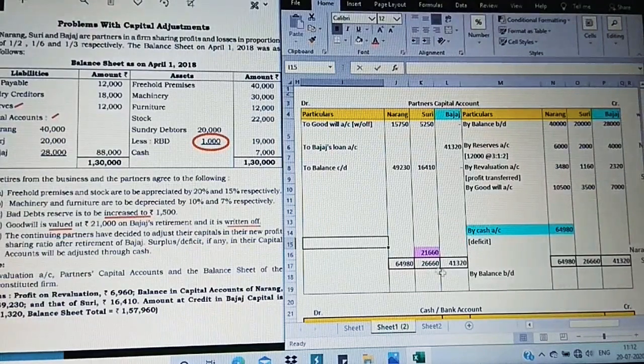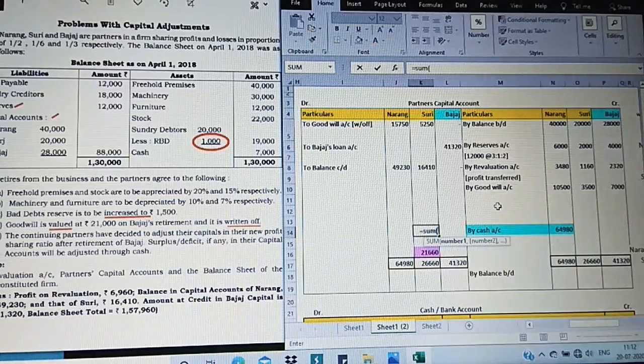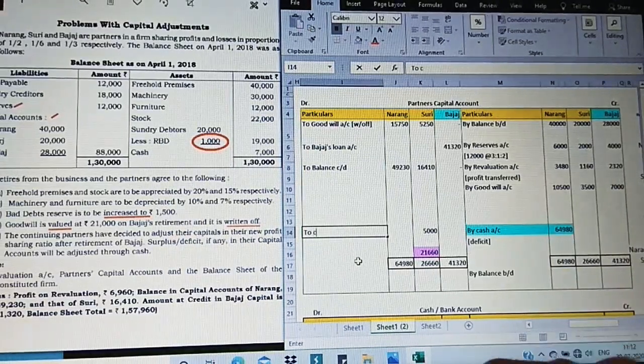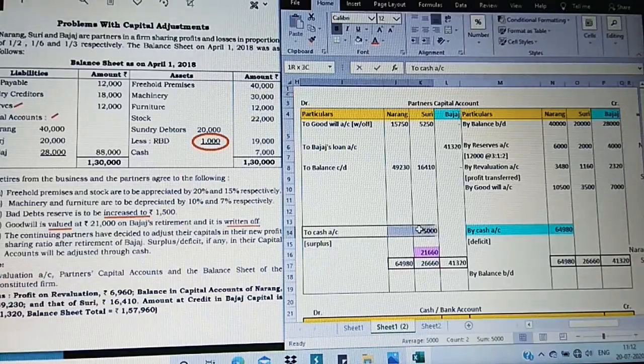Now just observe. From 26,660, if we minus 21,660, what is the amount we get? 5,000. So 5,000 again. This is going to be by cash account because this is a surplus. Surplus adjusted on the debit side.